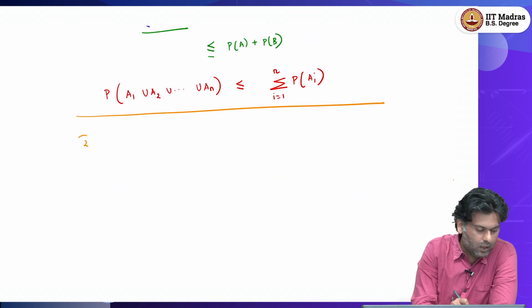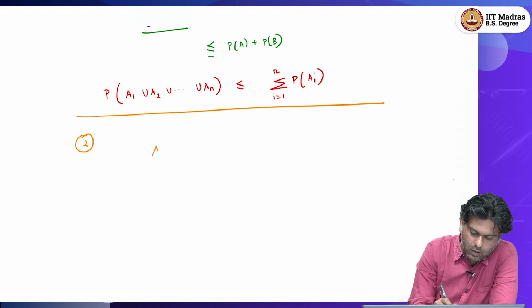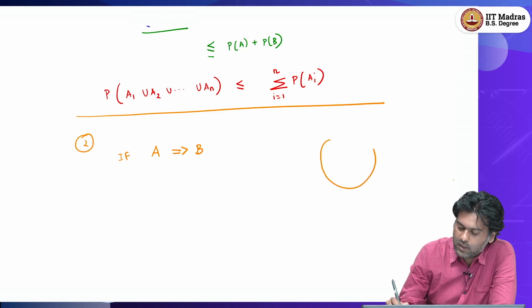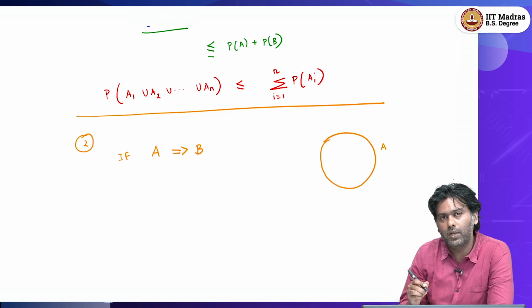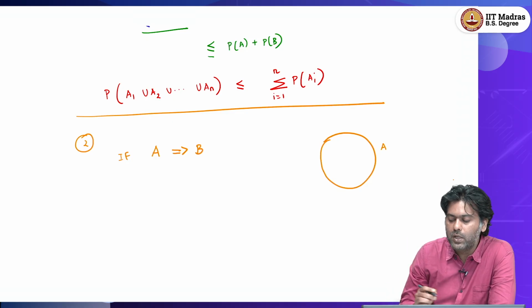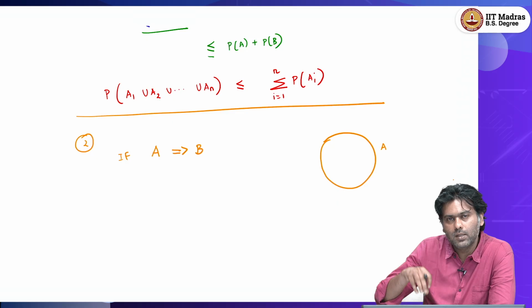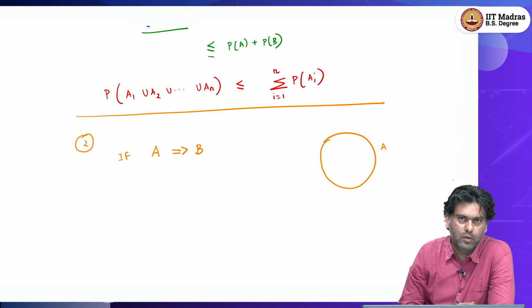The second fact that I want to talk about is even simpler. Let us say you have two events where event A implies event B, right. So, if A implies B, what does that mean? That means if you think of this as a Venn diagram, so this is event A. If event A happens, then event B also happens, right. So, that is what A implies B means, which means should B be a superset of A or should B be a subset of A, right. So, remember, if A happens, then B also should happen. So, where should B be? Pause and think, I will tell you what the answer is now.